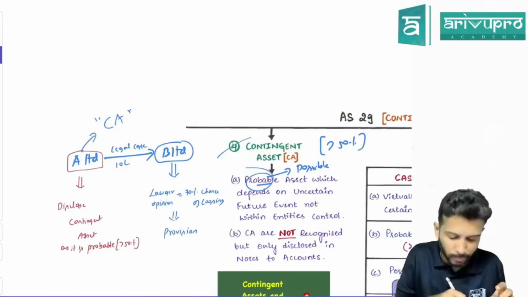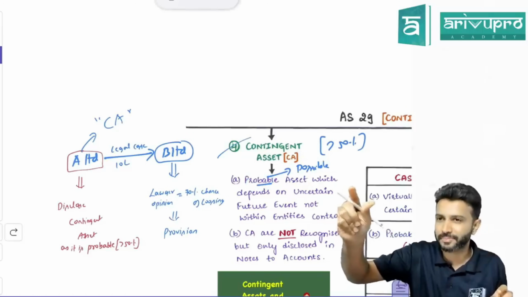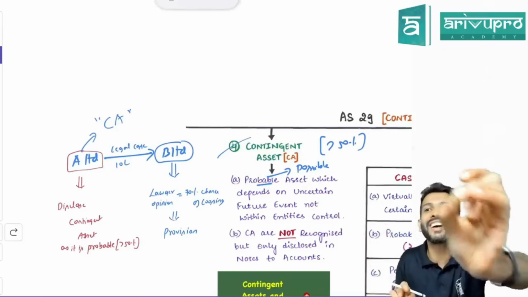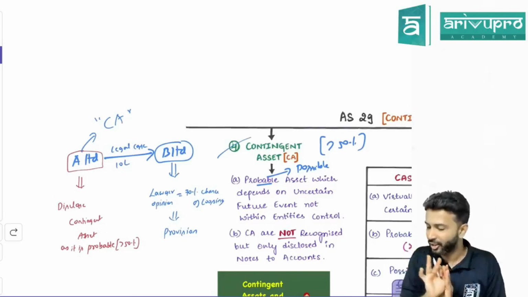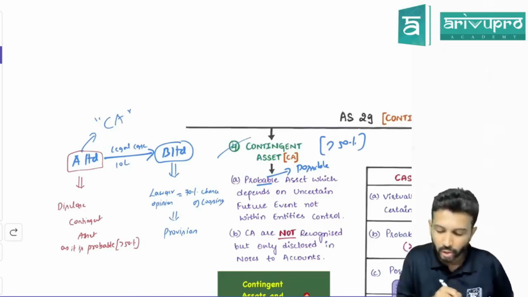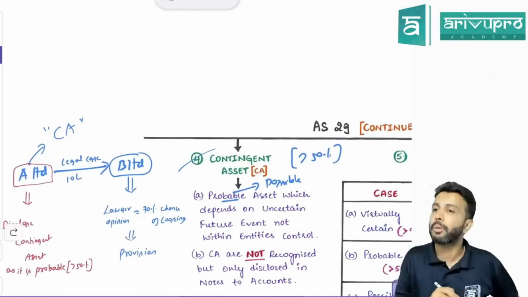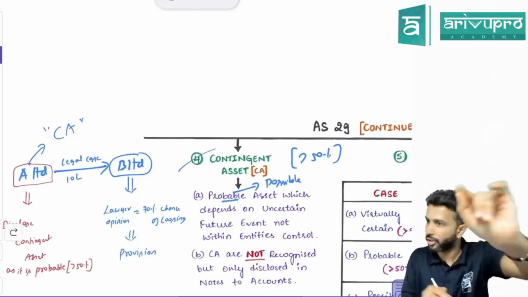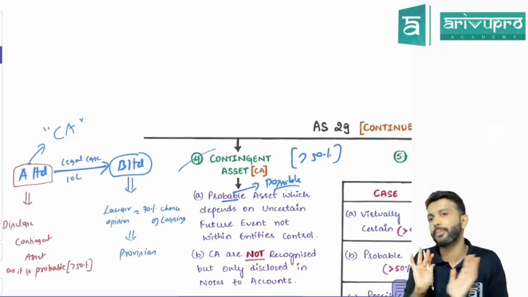But the definition uses the word possible because that is the English definition. That is not the percentage definition. That's what they're trying to say. So that's the reason in my chart book, I've not written the word possible. I've written the word probable. But if you check the actual definition, it is not probable. It is possible.